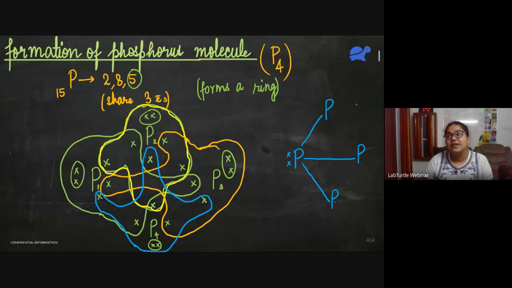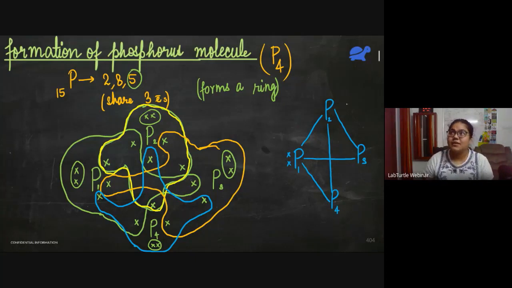Similarly, P2 will share 3 electrons with 3 phosphorus atoms. So one with this phosphorus, and one with this phosphorus. P2 forms 1-1 bond with P1, P3, and P4. P2 also has a lone pair. Now let's move on to P3.